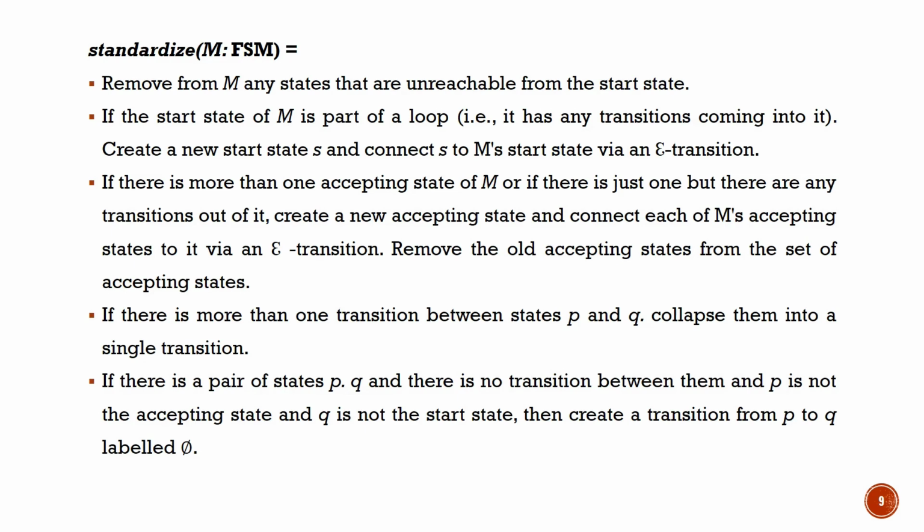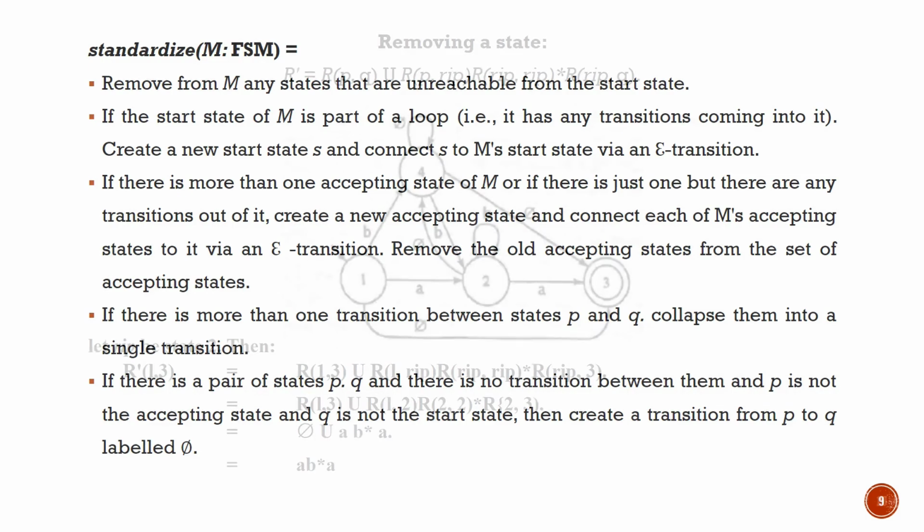And if there is more than one transition between P and Q, you have to collapse them and make a single transition there. And if there is no transition between any of these states, then you can connect them on null. Null indicates no transition over there.